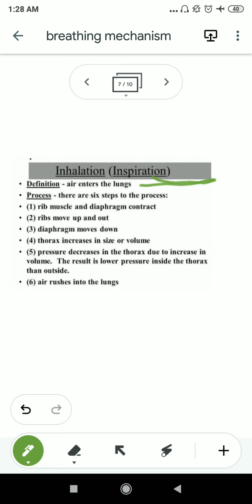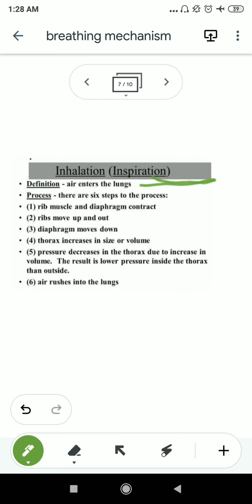First, rib muscle and diaphragm contract, I already mentioned. Then ribs move up and out, and the diaphragm moves down. The thorax increases in size or volume. As the volume increases, the pressure will decrease, because they have an opposite relationship. Pressure decreases in the thorax due to the increase in volume.